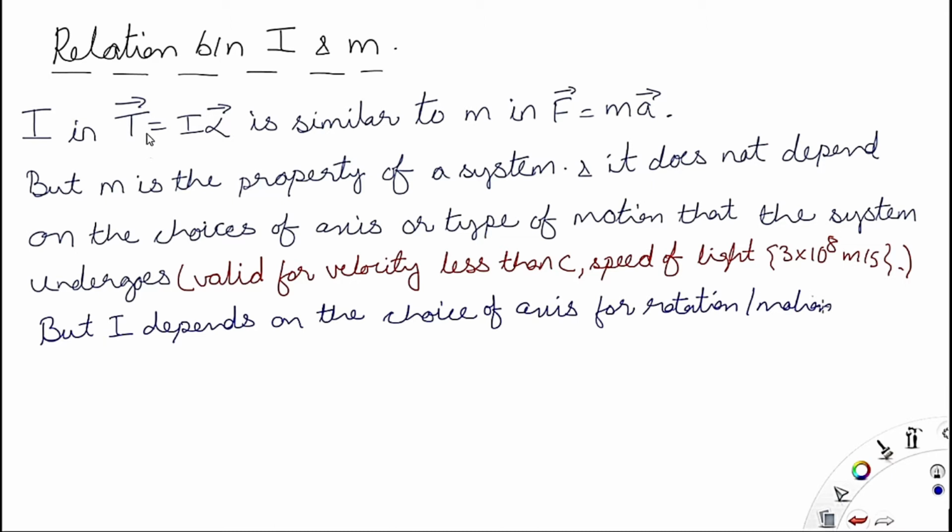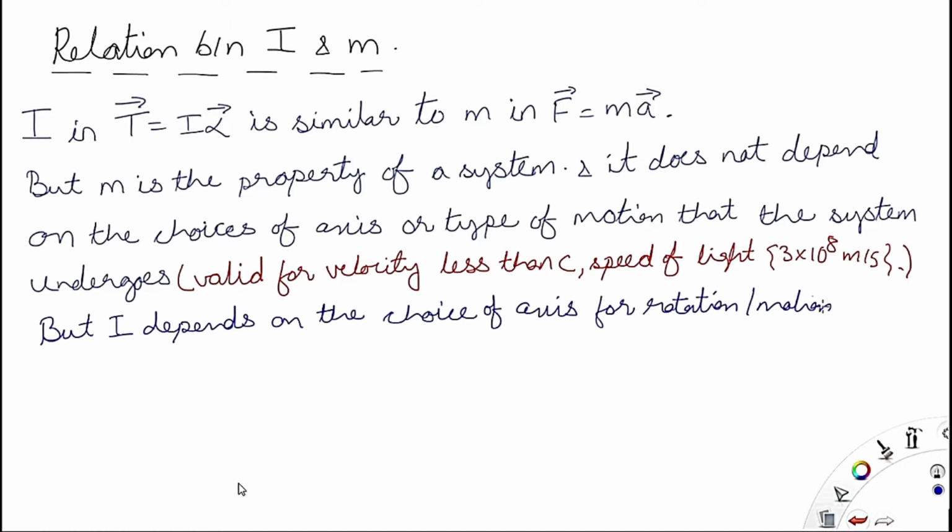Now mass m is a property of the system, and it does not depend upon the choice of axis or the type of motion that the system will undergo, but I depends on the choice of axis of rotation or motion.